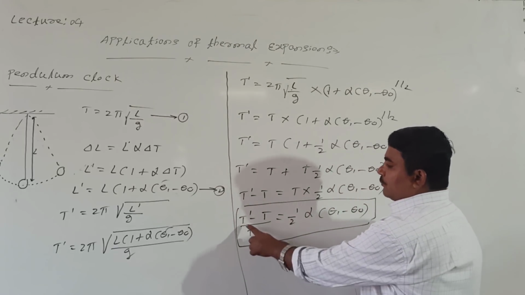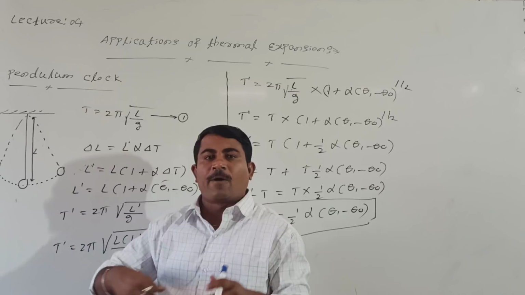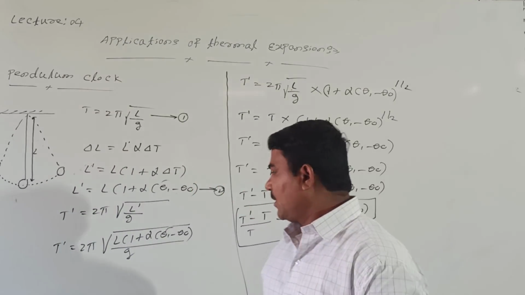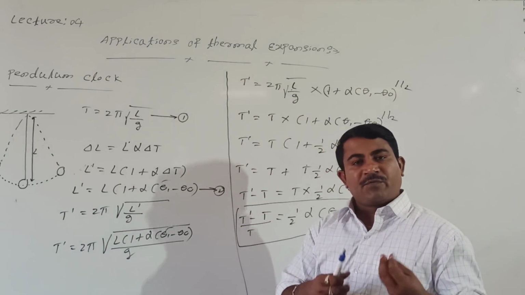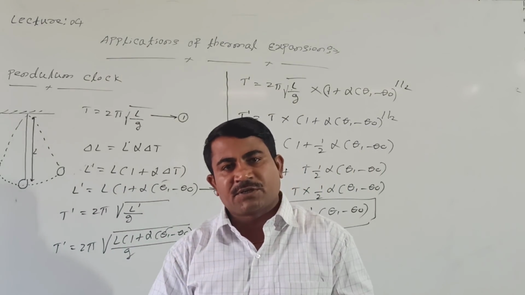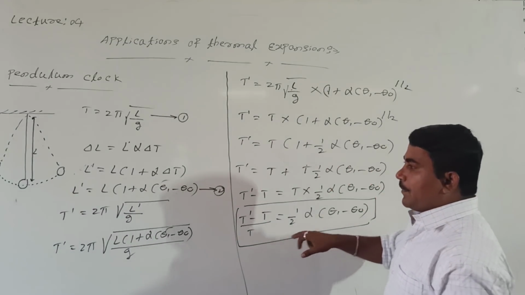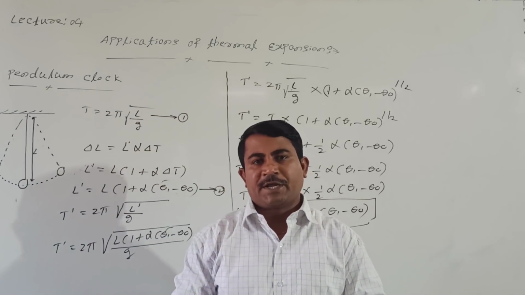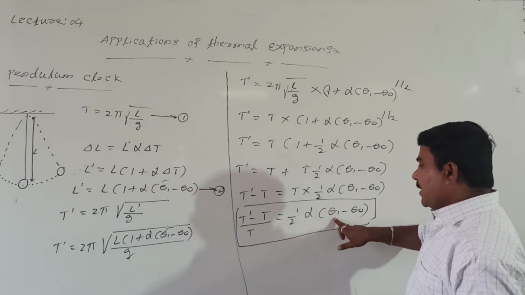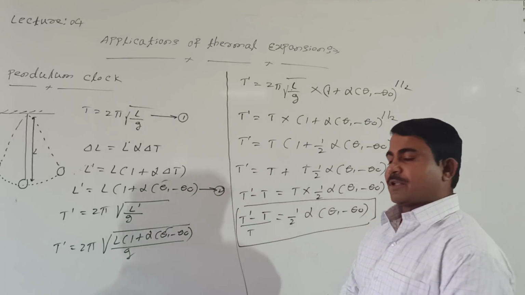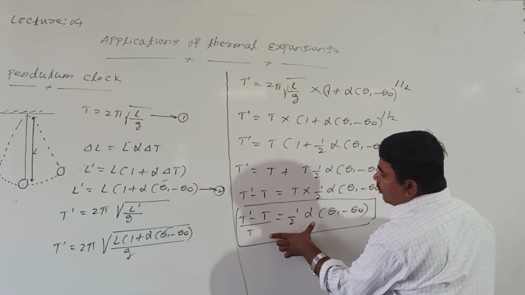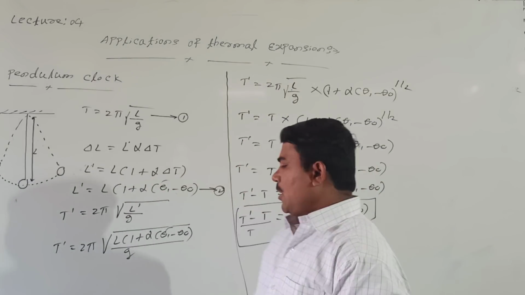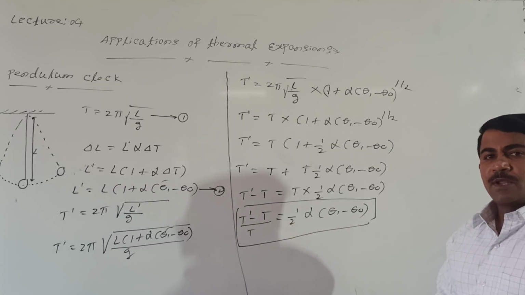From this what are we getting? T dash represents the final time period after the increase in temperature. T represents the initial time period before expanding, at the temperature theta naught. Alpha, what is alpha? Coefficient of linear expansion of this thread, the metal thread, you can take. Theta 1 represents the final temperature, theta naught represents the initial temperature. This we are calling the time loss or time gain of a simple pendulum clock due to increase in temperature. If you take it in terms of hours, how to multiply?